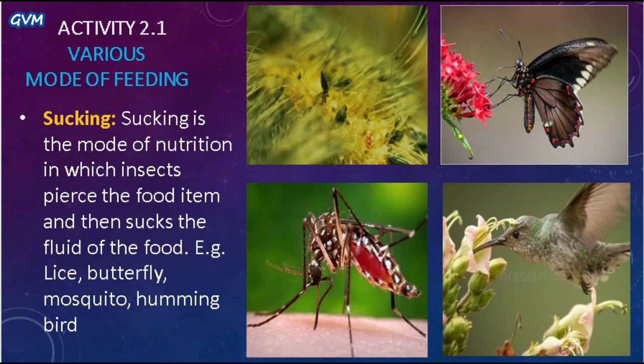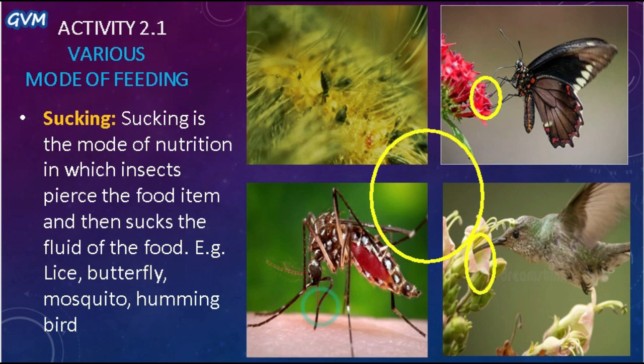As you can see here, these four are examples of the sucking mode of feeding in creatures. The pointed part which I talked about is this in case of butterfly, this in case of hummingbird, this in case of a mosquito, and the same in case of lice.